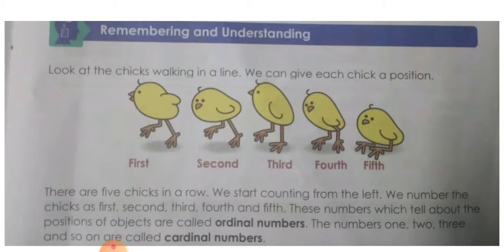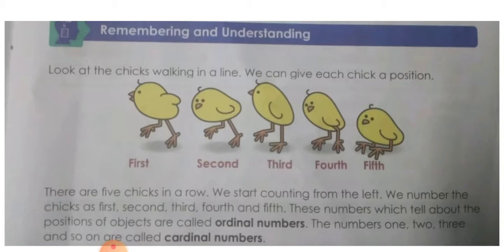Children, these numbers which tell about the position of objects are called ordinal numbers. ORDINAL, ordinal numbers. So what is an ordinal number? Numbers which tell about the position of objects are called ordinal numbers. These numbers are first, second, third, fourth, fifth, sixth, seventh, eighth, ninth, and 10th.